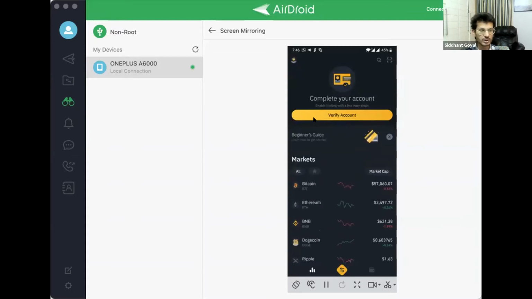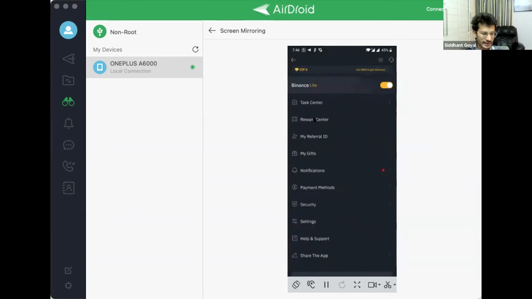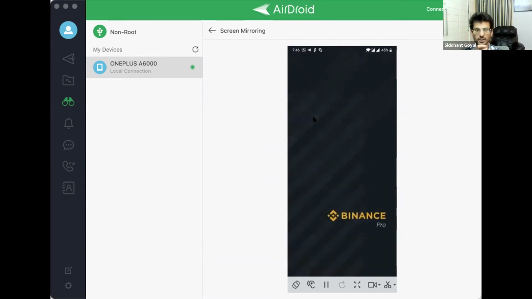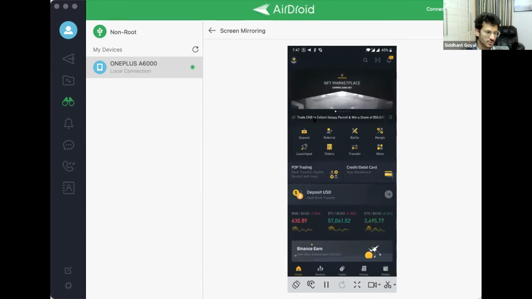In case you are on this screen, click on the top left side, and there you can see the portfolio, the settings and all. You can simply uncheck the Binance Lite window, and you will come on to Binance Pro. So we'll be discussing Binance Pro here. Let's get started and understand this.